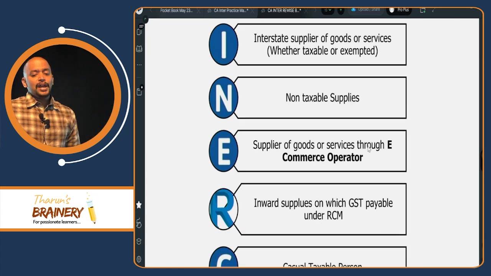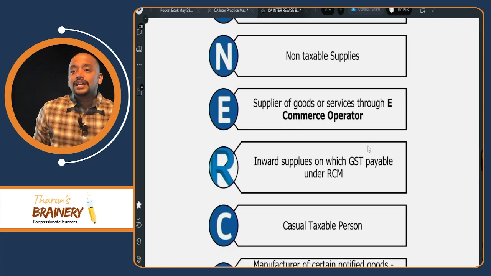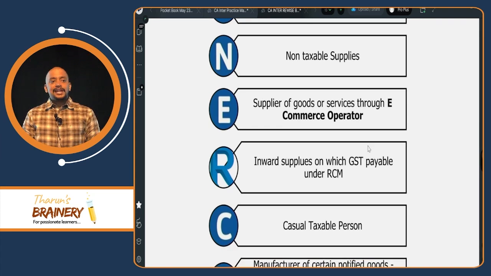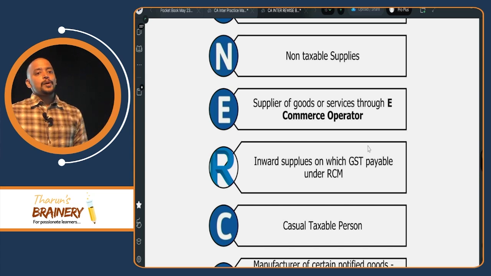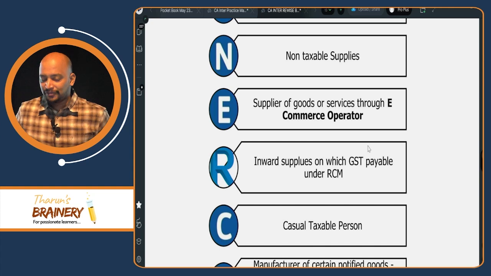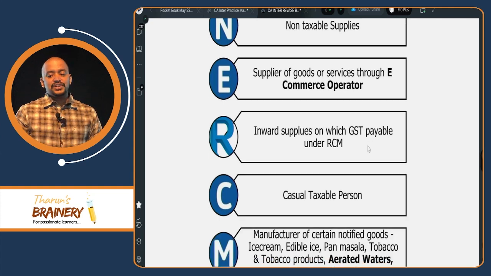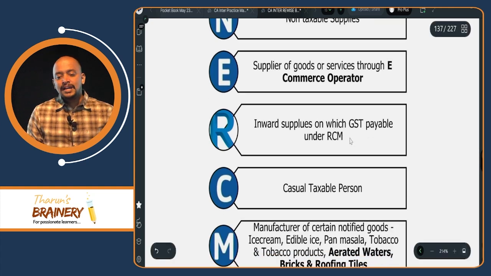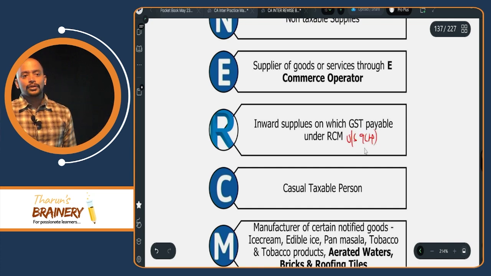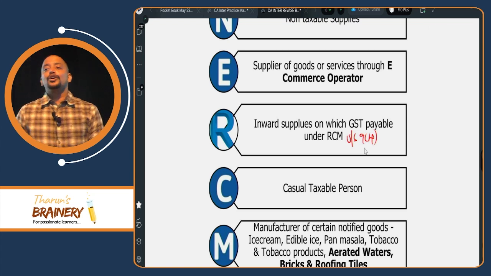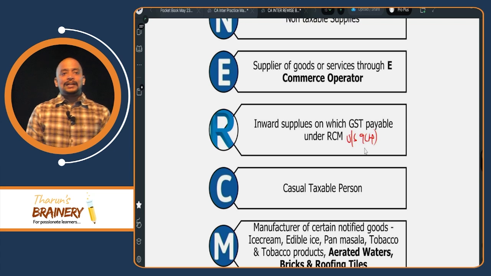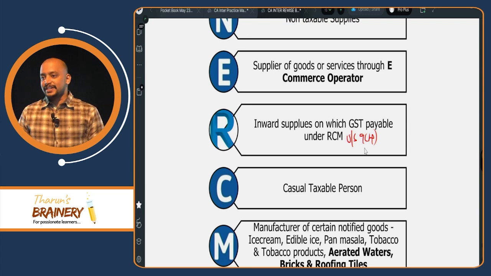Then, supply of goods or services through e-commerce operator. In case of supply of goods or services through an e-commerce operator, composition scheme is also not applicable. Then inward supplies on which GST is payable under RCM under section 9(4). So what is 9(4) RCM? Promoter or builder. So promoter or builder cannot opt for composition scheme.